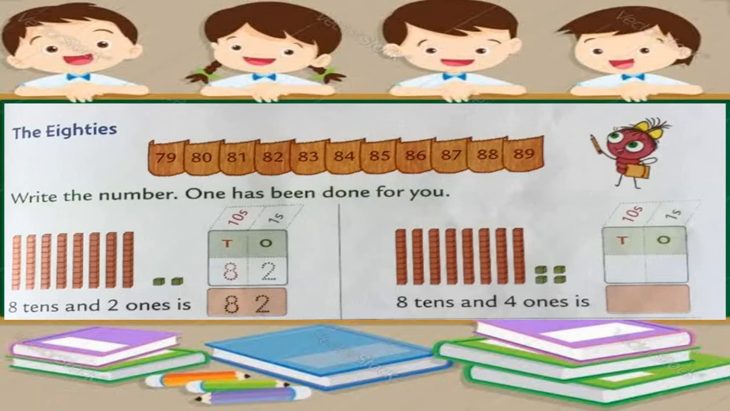Okay, let's understand it with one more example. This is 8 tens and 4 ones. So what do we have to do now? First of all we have to create the columns of tens and ones, and then we have to write number 8 at the tens place and number 4 at the ones place. And by arranging this we can say that this number is 84. Okay.